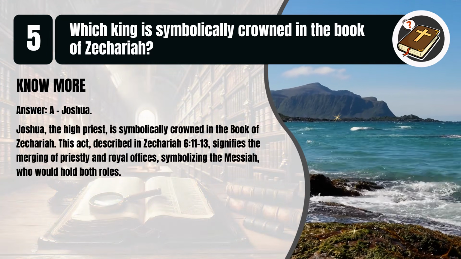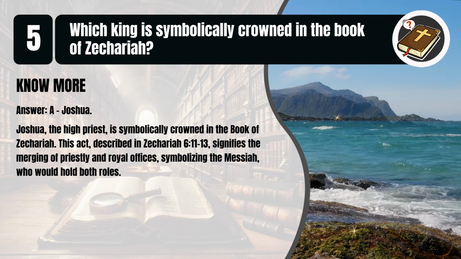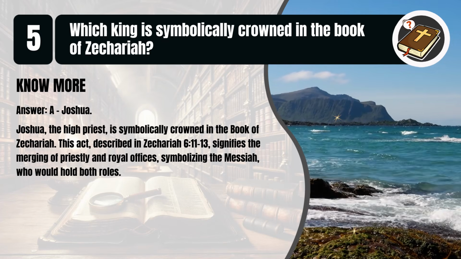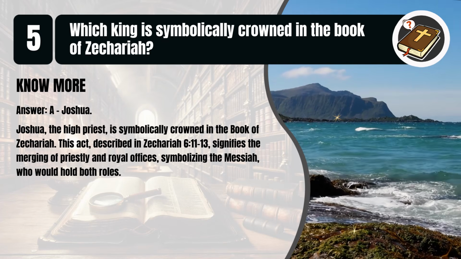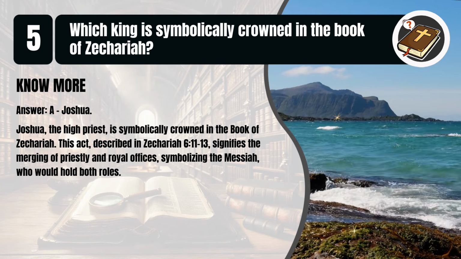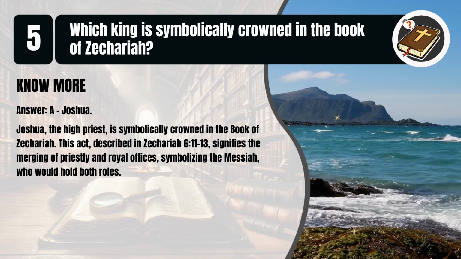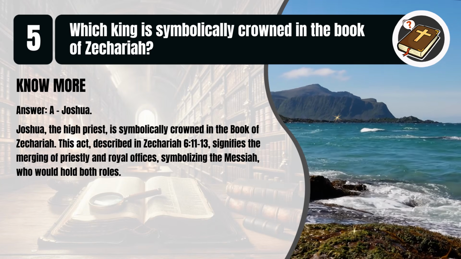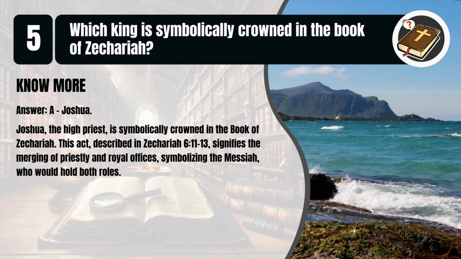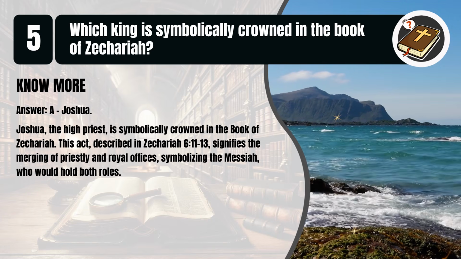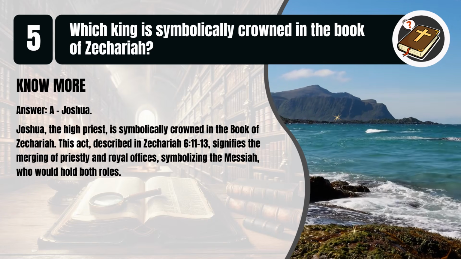That's A. Joshua. Joshua, the high priest, is symbolically crowned in the book of Zechariah. This act, described in Zechariah chapter 6, verses 11 to 13, signifies the merging of priestly and royal offices, symbolizing the Messiah, who would hold both roles.